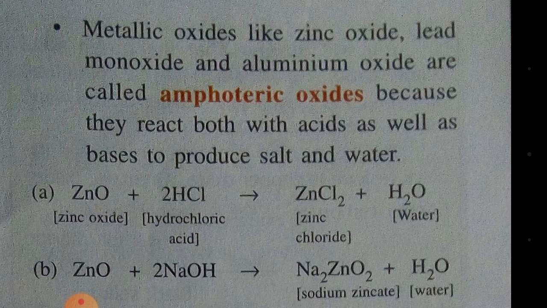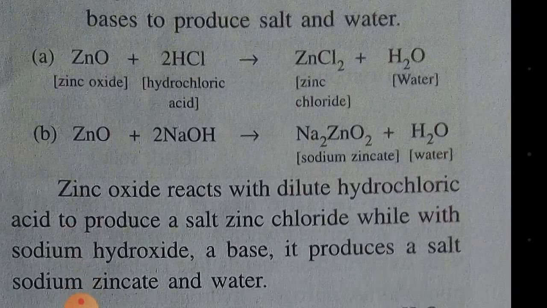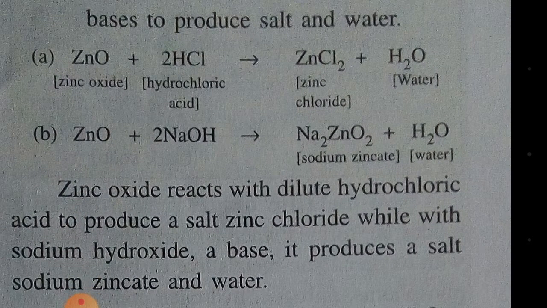These type of metal oxides which can react with bases as well as with acid to produce salt and water are called amphoteric oxides. So what are amphoteric oxides? Amphoteric oxides are those metal oxides which can react with acids as well as bases to produce salt and water. You can see here, zinc oxide reacts with hydrochloric acid to form zinc chloride, which is a salt, and water.